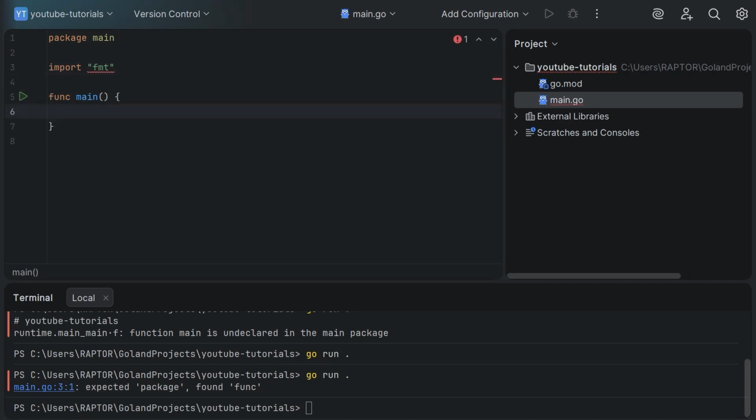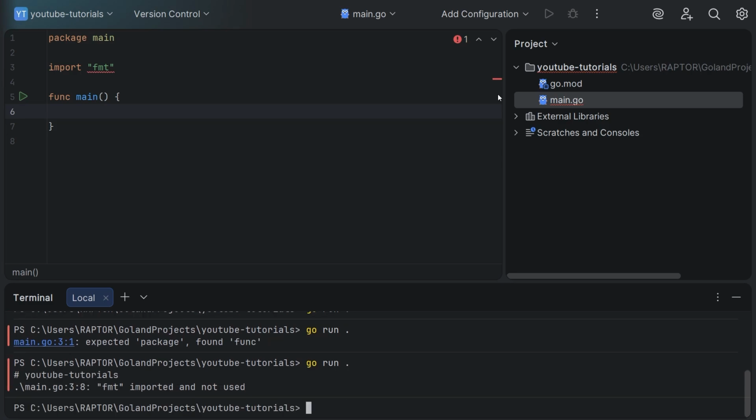And here is an important compiler rule. Go doesn't allow unused imports. We can also verify it. Let's run the code. And you see fmt imported and not used. So it doesn't work. If you import fmt but never use it, your program will fail to compile. This might feel strict at first, but it keeps your code base clean and minimal. No dead dependencies, no hidden clutter.